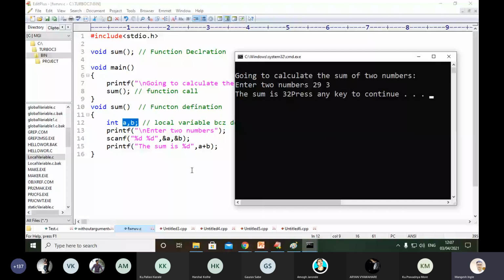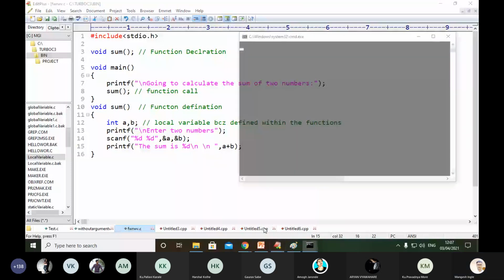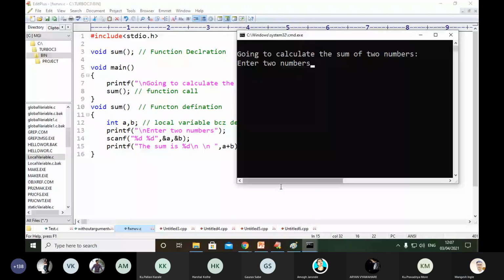Just hold on, let me add a slash n here so that you can understand better. Slash n. Okay, in the output you can see first number 5, second number 10. So the addition should be 15, and you can see the sum is 15.